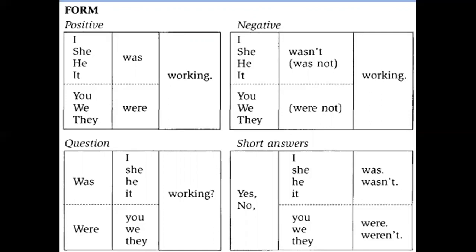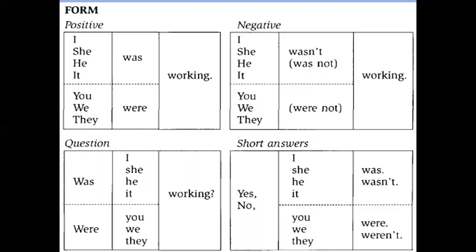Got it? Okay, with negative for the right side, I, she, he, it, plus wasn't or was not, then the base form plus ing. You, we, they, plus weren't or were not, plus ing.